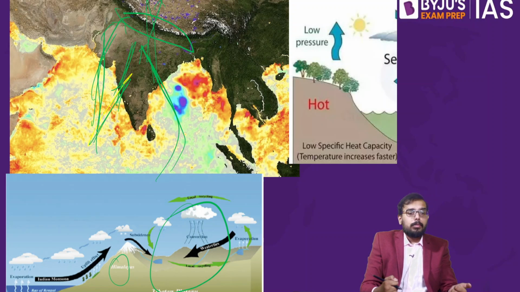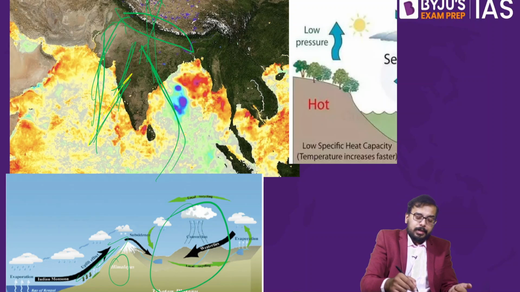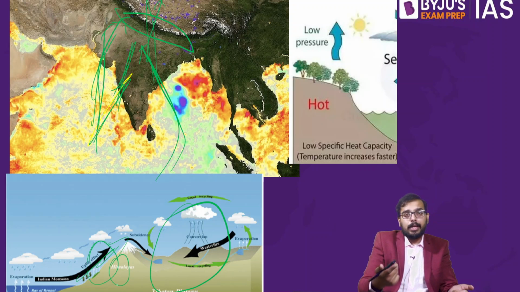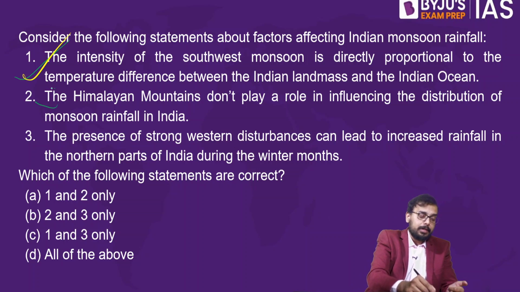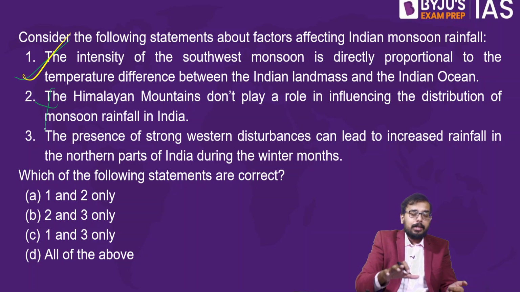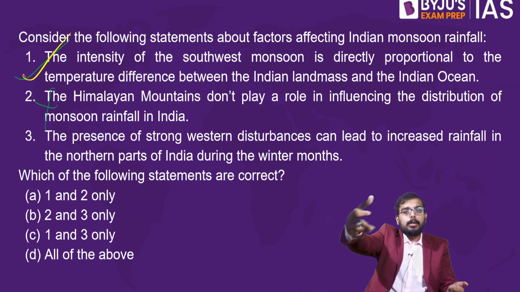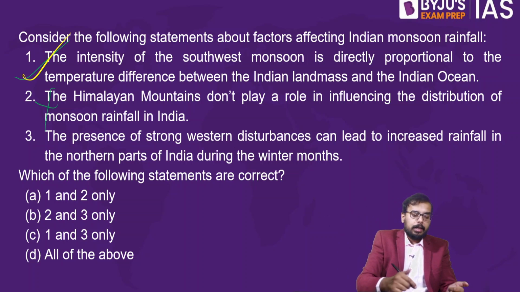Since it is blocking the monsoon wind, it causes rainfall in the Himalayan region. So statement 2 is absolutely wrong. That is, the claim that the Himalayan mountains do not play a role in influencing the distribution of monsoon rainfall is absolutely wrong. Himalayan mountains do play an important role. They block the monsoon wind from entering the Tibet region. So statement 2 is absolutely wrong.